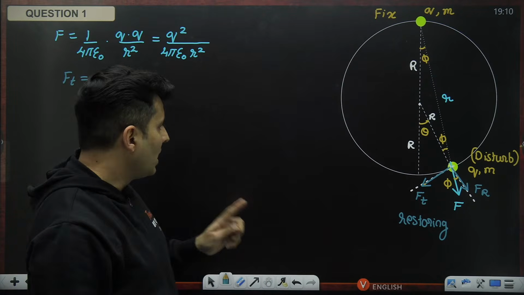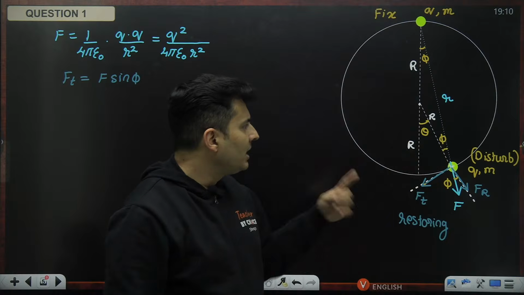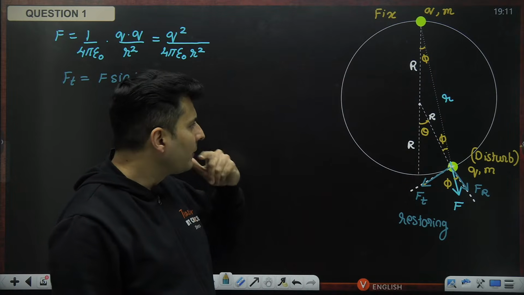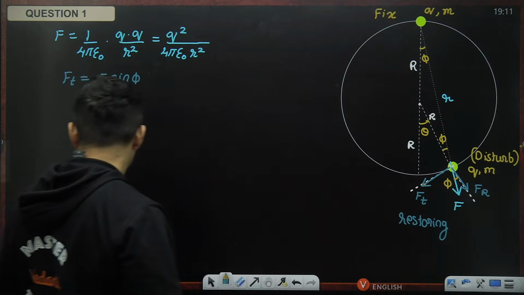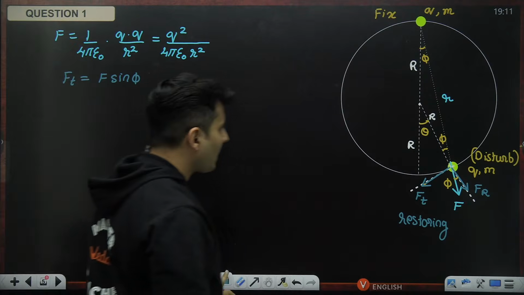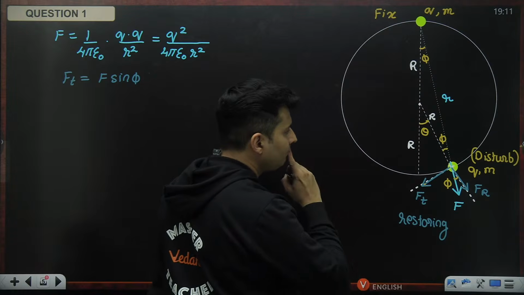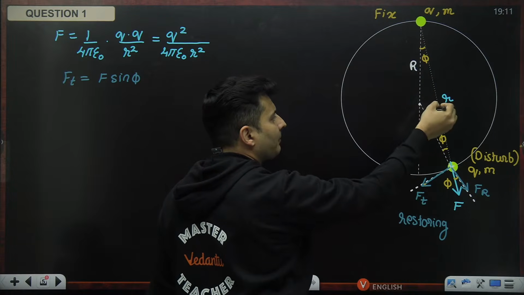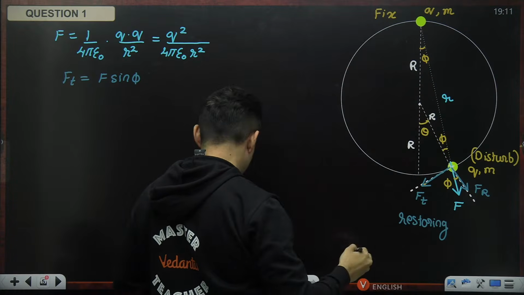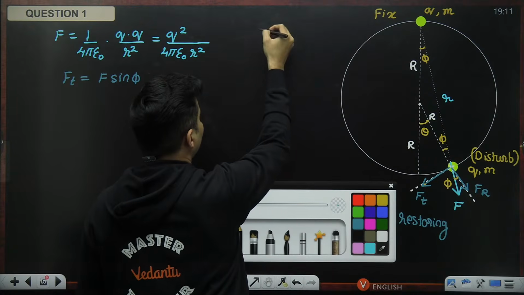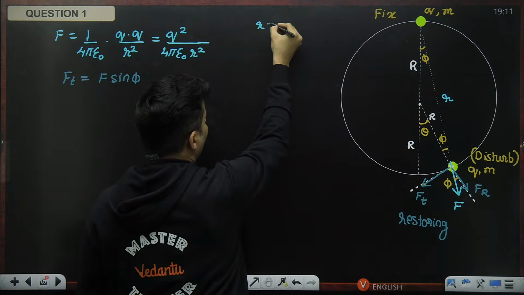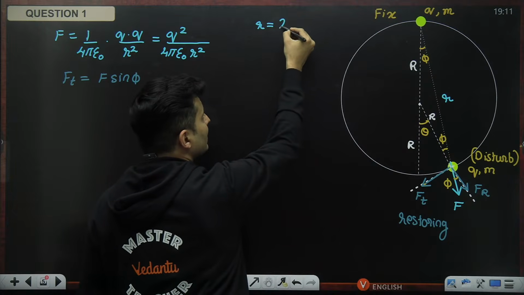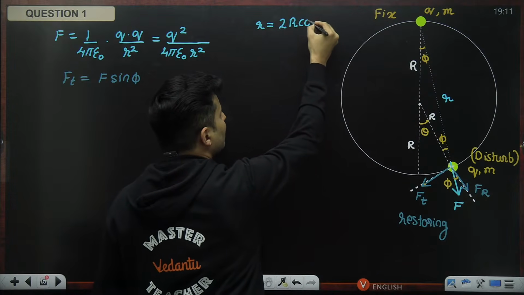Now, what might be the relationship between all these angles and r? First of all, in any isosceles triangle like this, small r will be 2 times the congruent sides, which is 2r cos phi.